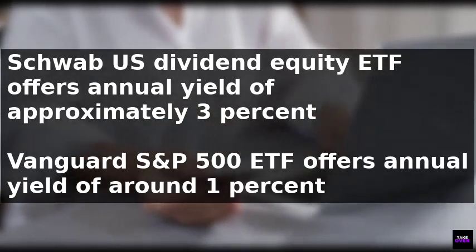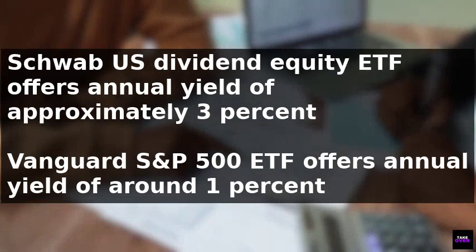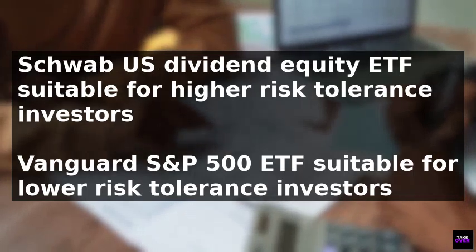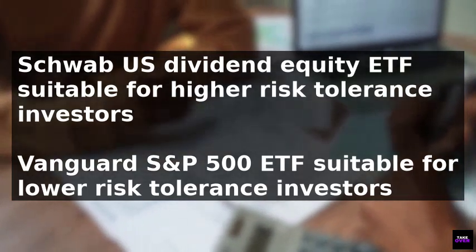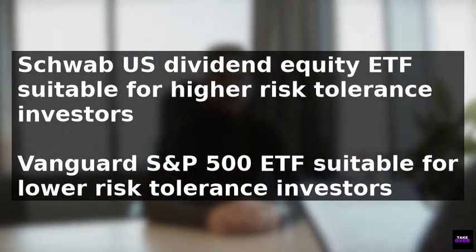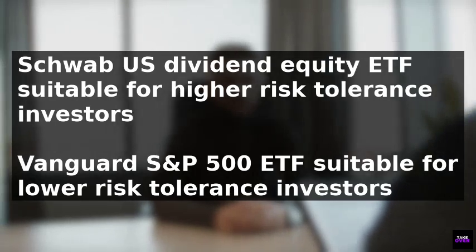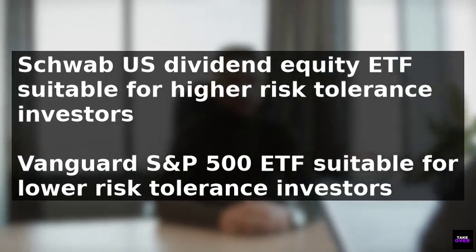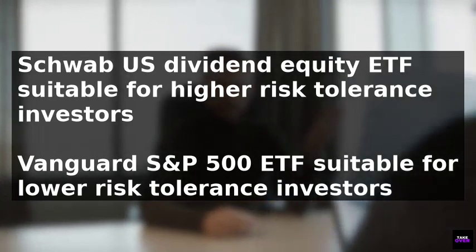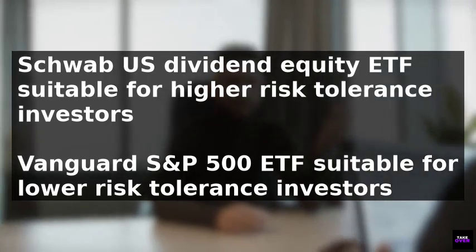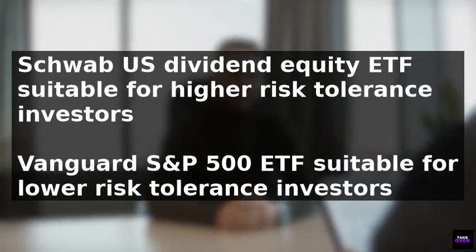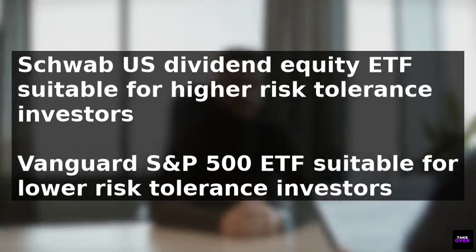The Schwab U.S. Dividend Equity ETF is appealing due to its focus on more established stocks, resulting in a more predictable market with lower risks and potentially higher profits. On the other hand, the Vanguard S&P 500 ETF is favorable for those seeking to optimize and grow their stock market shares, as it encompasses all U.S. stocks and offers more investment diversification options. Both options are equally good, but the